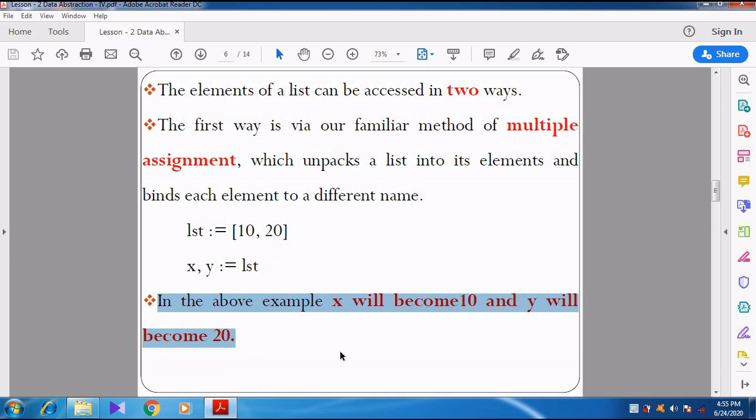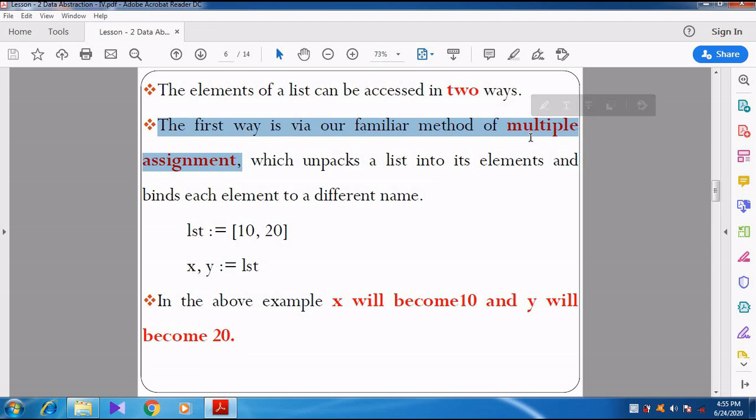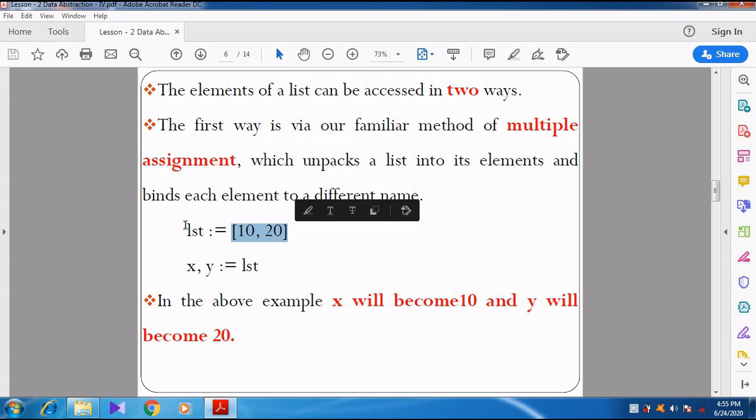Can you understand, students? So the first method is the multiple assignment method. Using this method, we are just assigning the values to one element, and then this particular thing is assigned back to different variables. Or else you can consider this as a variable, no problem. lst is a variable.